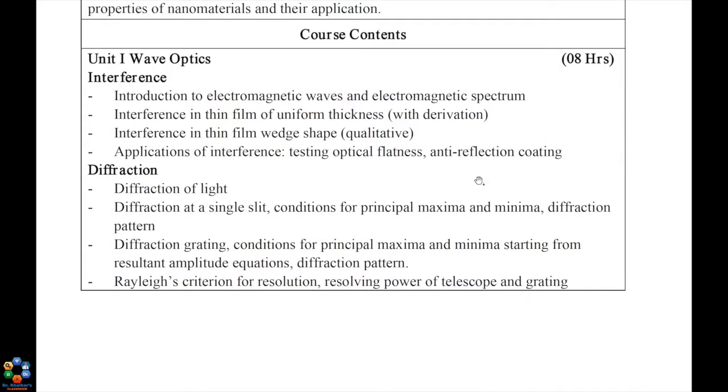See the contents of this course. You will have a total of 6 units. First unit is wave optics. In wave optics, you will study interference. In interference, an introduction about electromagnetic waves and the electromagnetic spectrum.